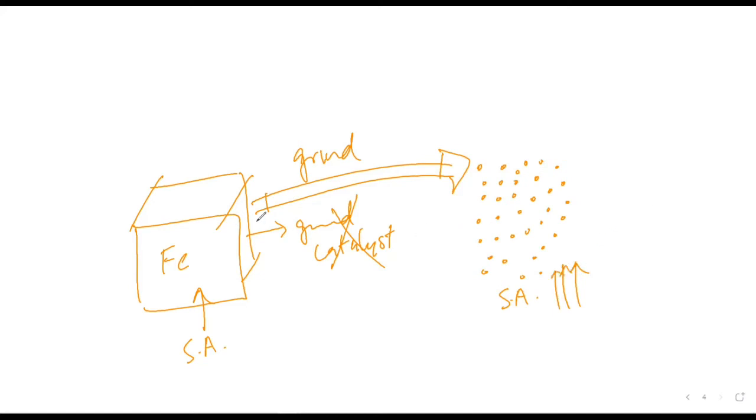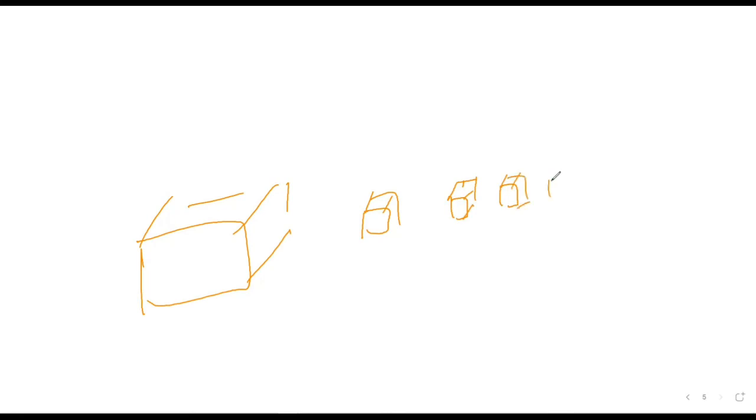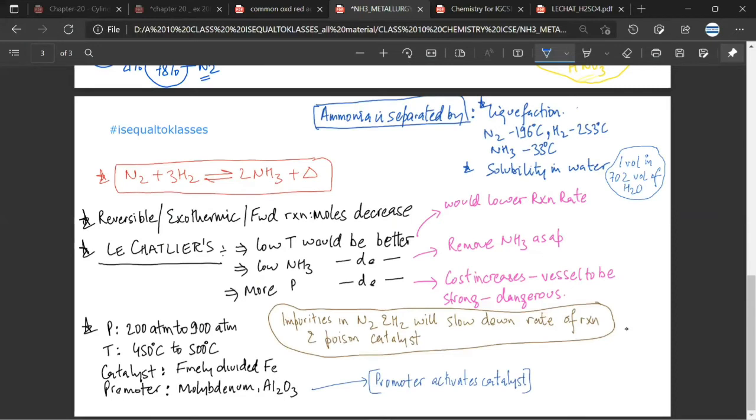Yes, sir. So whenever you grind any substance, let us take a very simple example. You have this cuboid. Now you break this cuboid into smaller pieces. The total surface area of the smaller pieces would be greater than the big block of iron. That is why this question is asked in an exam: why do you prefer finely divided iron? Mr. Sibang, is it making sense or not?